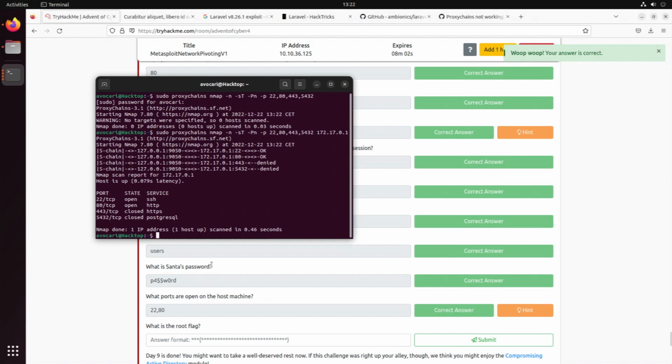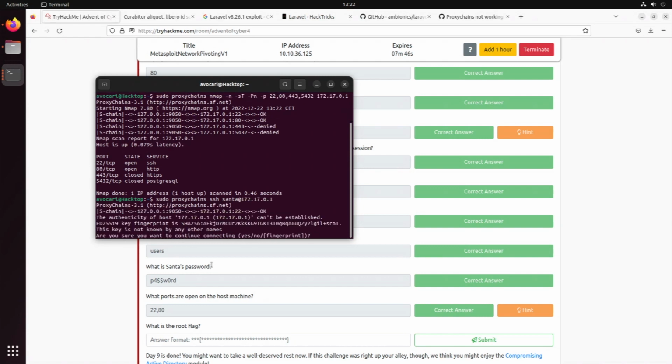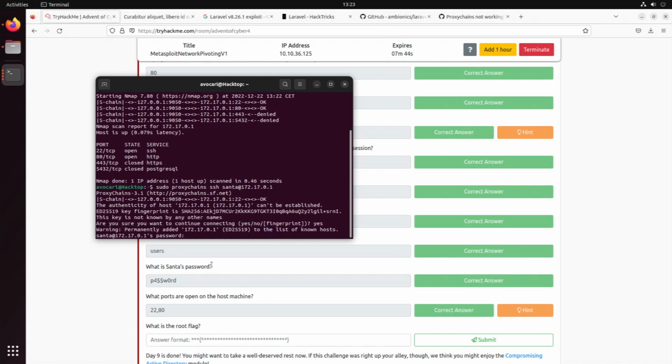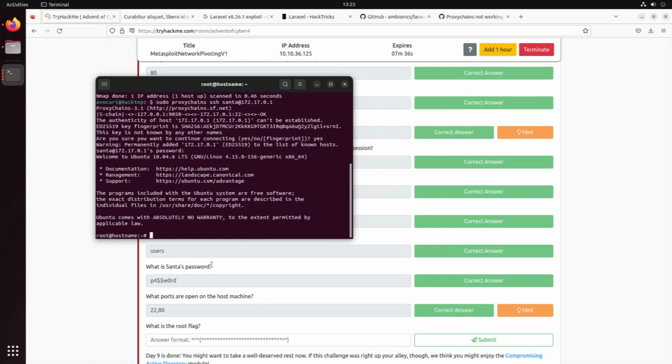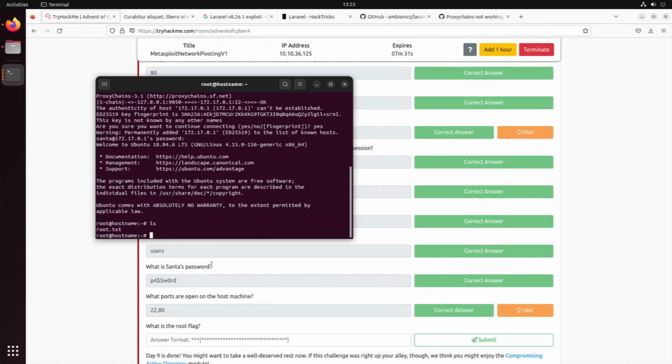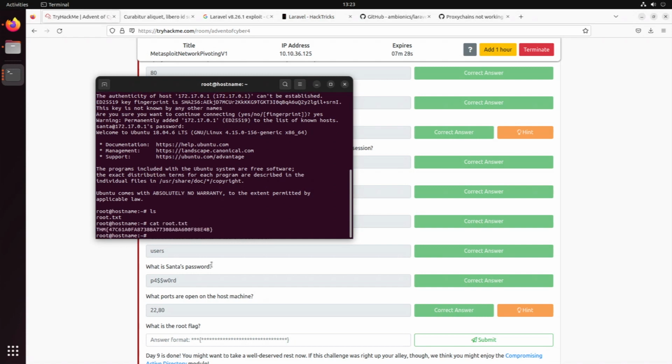So now we can try to use proxychains again to SSH with Santa at the IP address 172.17.0.1. That would be my guess. Yes, I want to connect. And the password we found from the database. Let's see if this works. Yes, and we're root on the second server. So since he reused his password, we can now cat the root.txt file. And we have the whole flag.